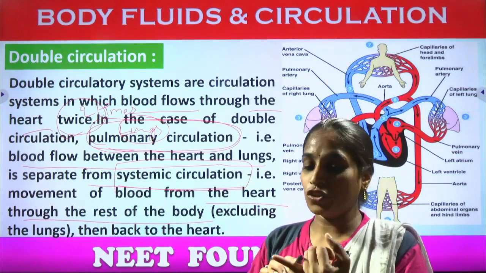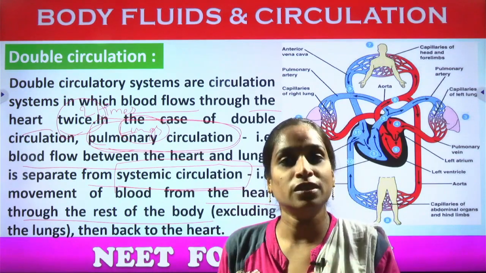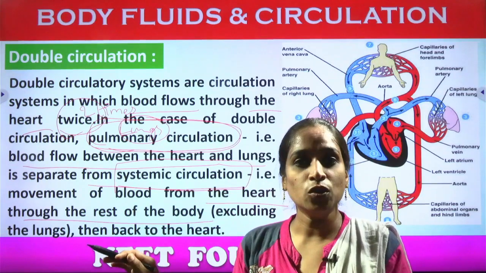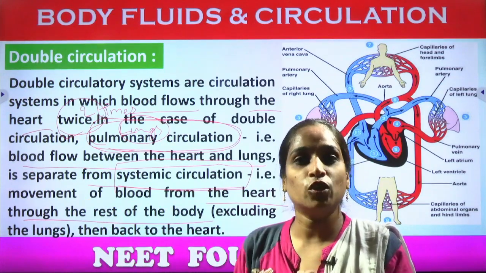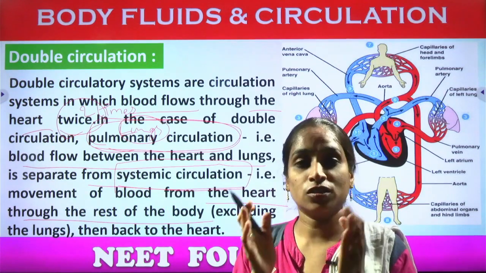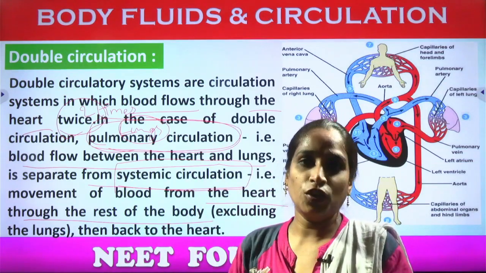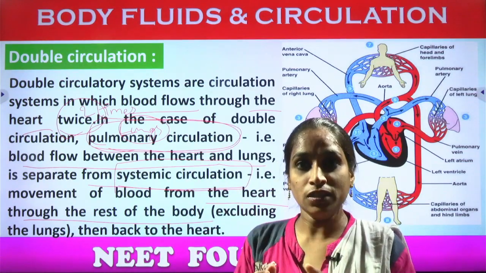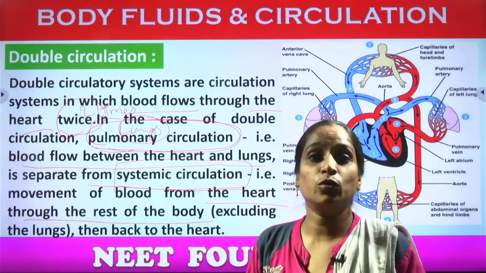If there is no digestive system, there is no movement of nutrients towards the cell, so there is no glycolysis process. If there are no oxygen molecules, there is no energy releasing process, right? Oxygen molecules are meant for breaking down the digested food molecules. For this, the transporting agent of the oxygen molecules is hemoglobin.